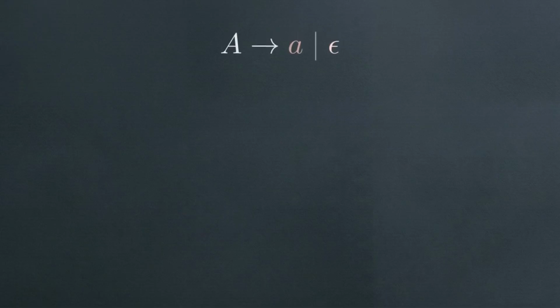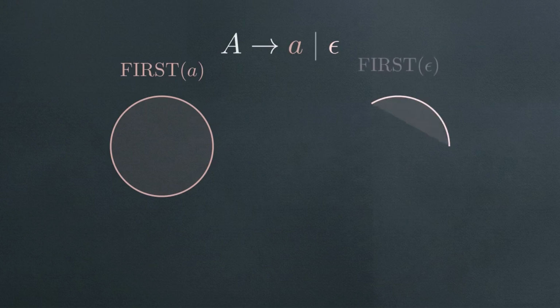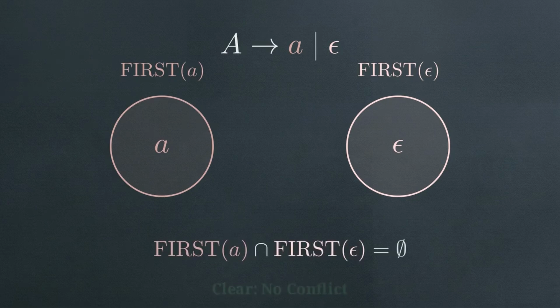The math holds up cleanly until a production can derive epsilon, an empty string. Here, we have a rule that produces A, and a rule that vanishes into epsilon. Their first sets contain A and epsilon. They don't overlap, so the logic initially seems fine.